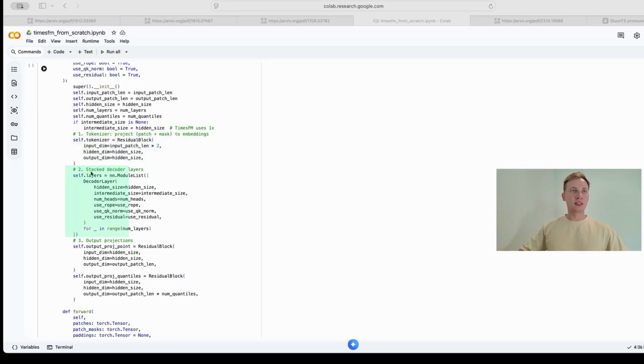The second is the stacked decoder layers. We have a module list of decoder layers stacked on top of each other. Each layer refines the temporal context, and then we have our output projections. This is where the time series diverge from language models. We have two separate output projections. One is the output projection point, a single number per future time step. And then we also have the output project quantiles. This is 10 numbers per future time step, the probability spread.